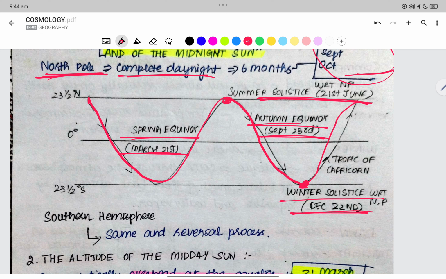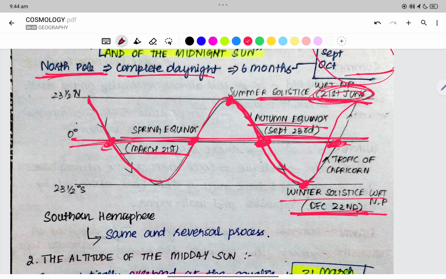With respect to the North Pole, we have summer on 21st June, right? Winter on December 22nd, right? Now between this we have equinox, equal day and night. 4 points we have equinox, right? Equal day and night, this point at the equator, we have equal day and night.